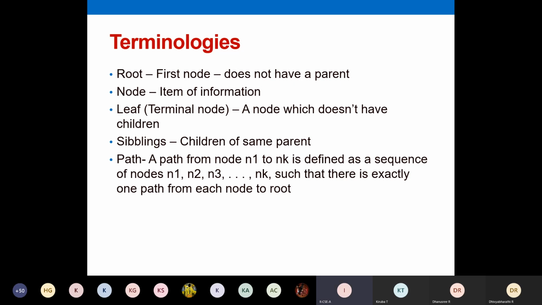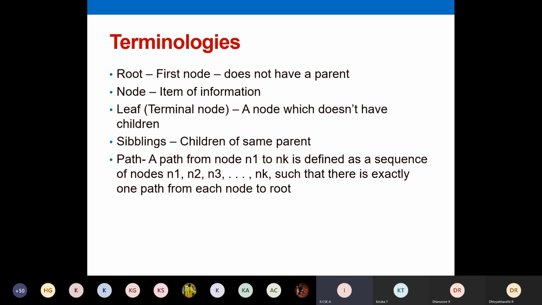And then what is a node? A node is the item of information, for example, what data you're storing inside the node. What data you're storing inside your tree, that is your node. So a root node, if you're naming it as A, that A is the node and it defines the information you're storing. Or you can store 10 or 20 like that. So a node defines the item of information.